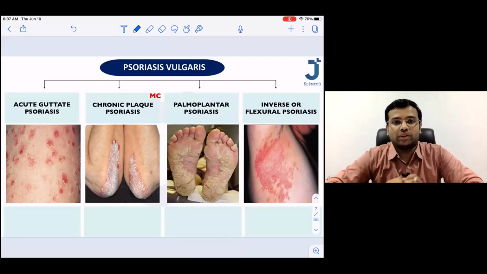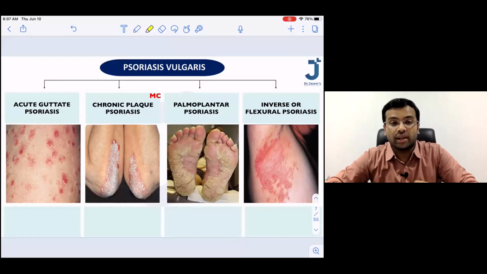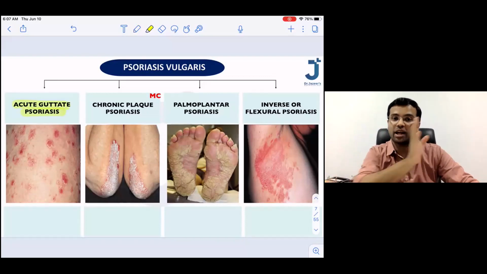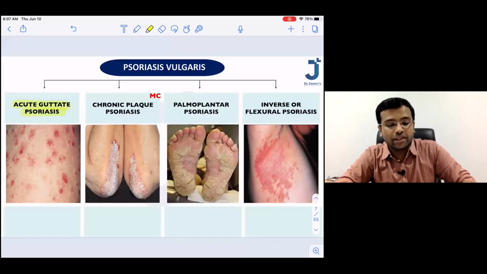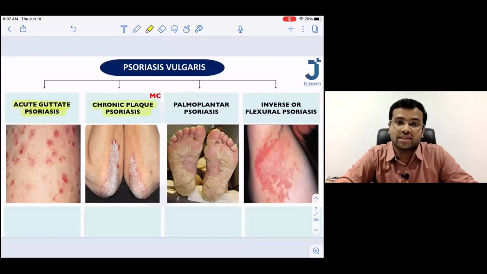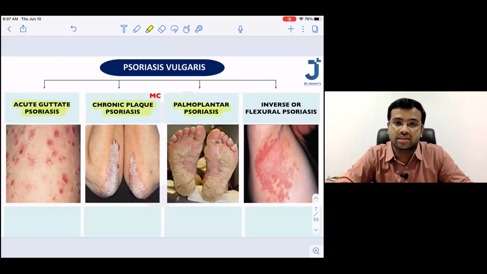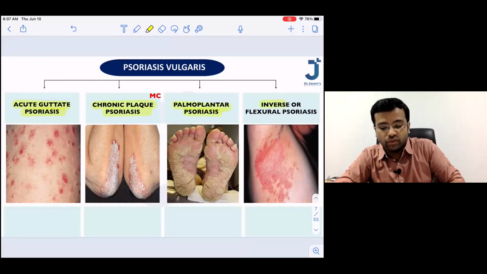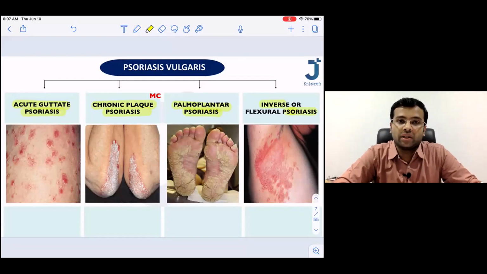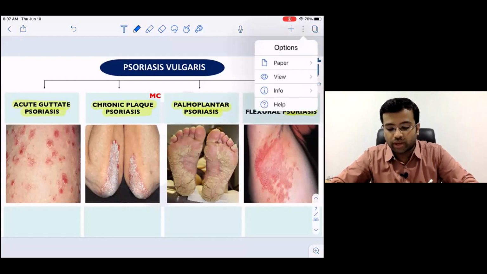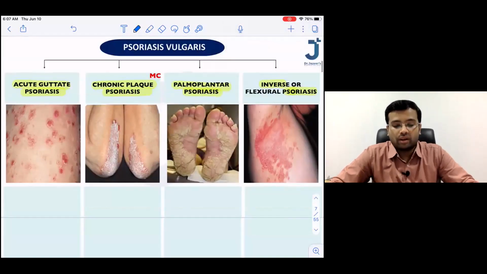So please write down the four types of psoriasis vulgaris: acute guttate psoriasis, that is the acute form; the chronic form is chronic plaque psoriasis; then comes palmoplantar psoriasis; and the last one is inverse or flexural psoriasis.